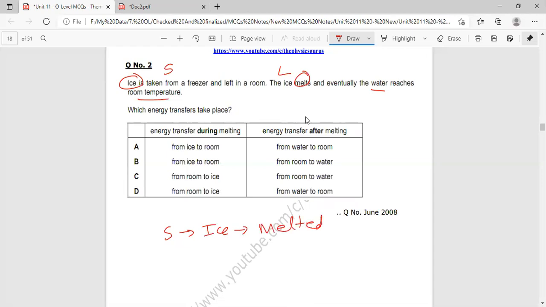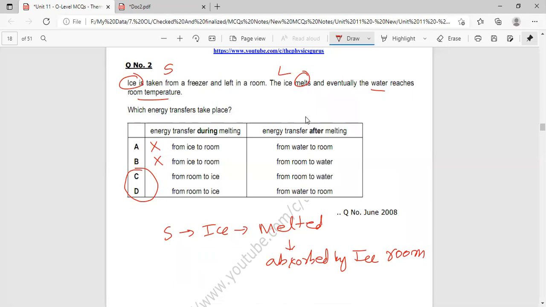So it means heat is absorbed by the ice from the room, from the room to the ice. Two of these options are not supposed to be correct, because during melting heat is being absorbed from outer sources.